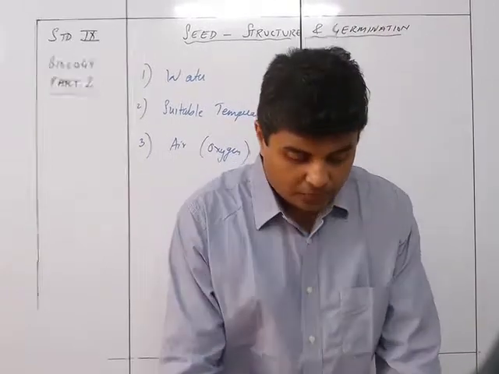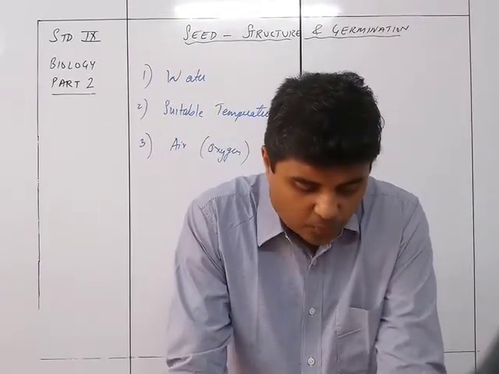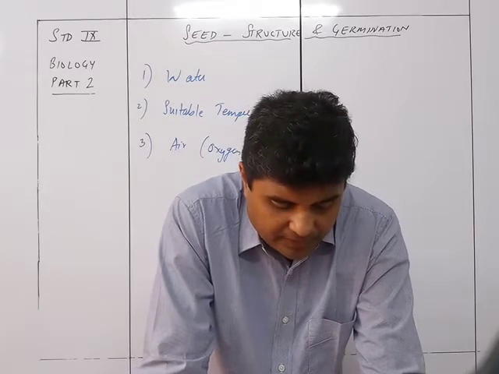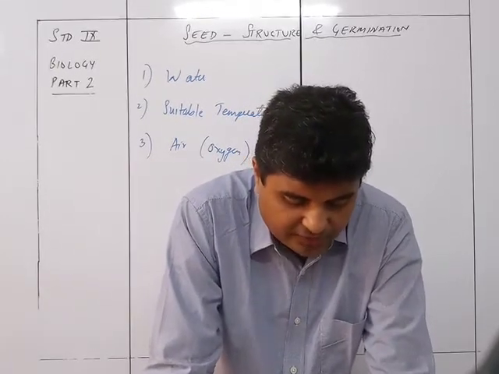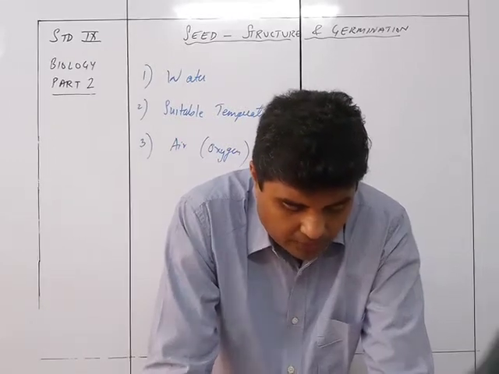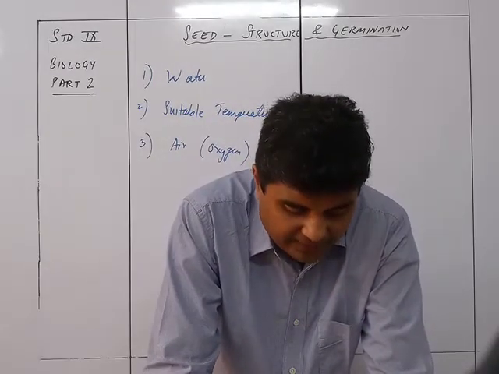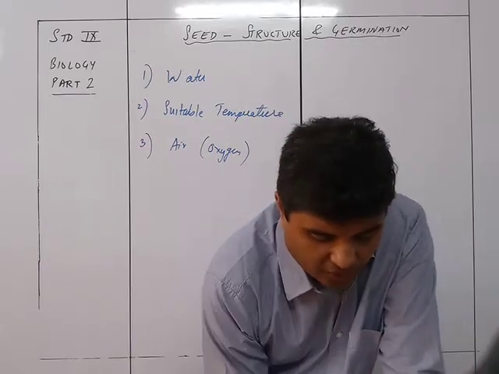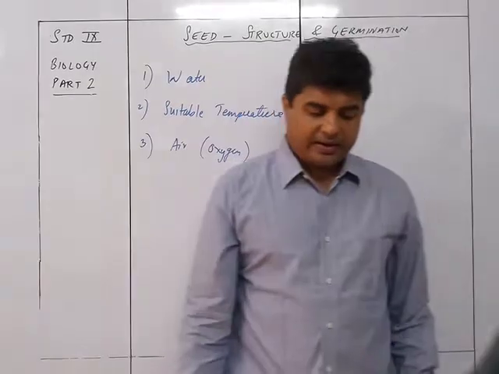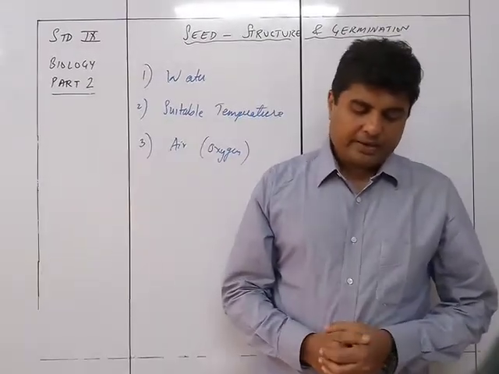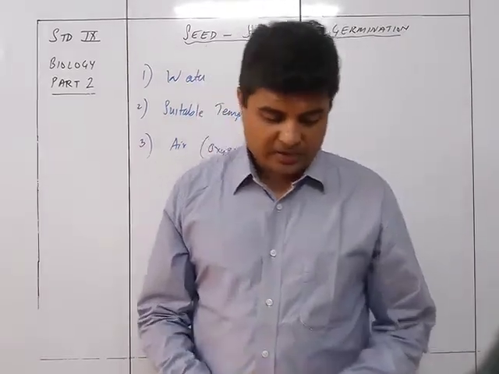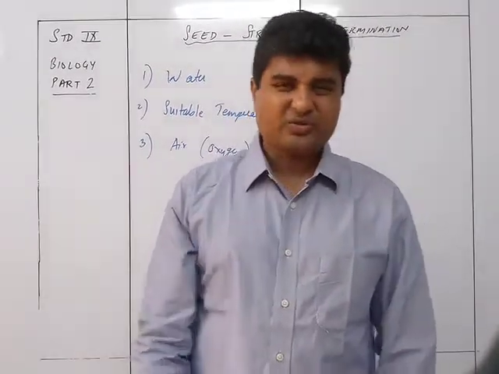So the first one is the experiment to prove that water is necessary for germination. Take two beakers and mark them A and B. In beaker A, place some seeds of green gram or chickpea on wet cotton wool. In beaker B, place some similar seeds on dry cotton wool. Keep both beakers at ordinary temperature in an ordinary room. In a day or two, the seeds in beaker A will germinate, but not in beaker B, showing that water is necessary for germination. So it's a very simple thing.